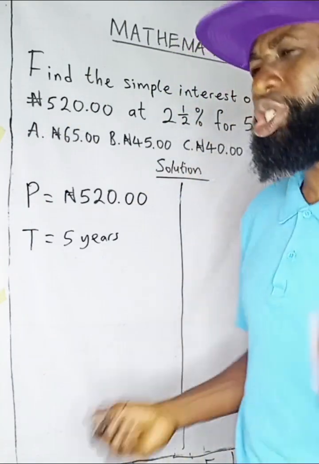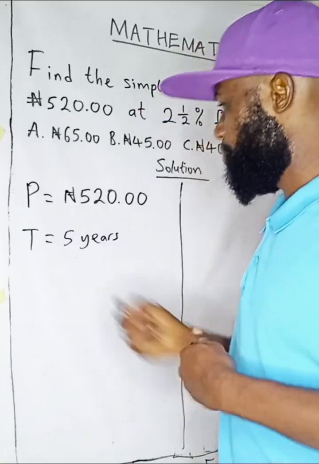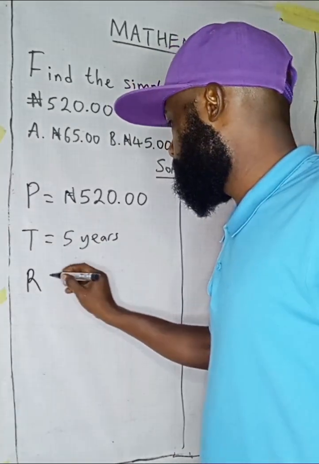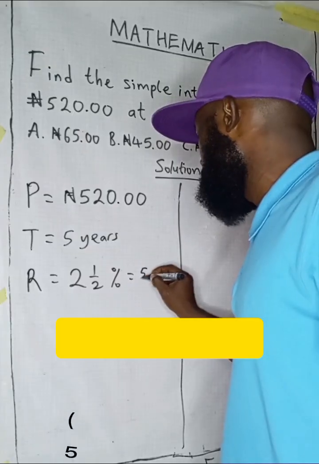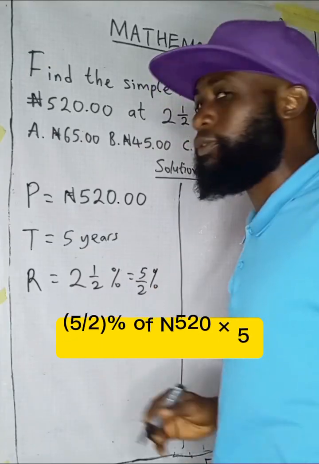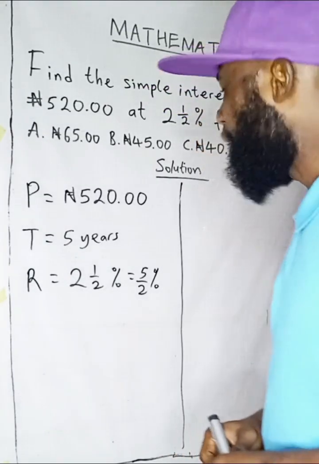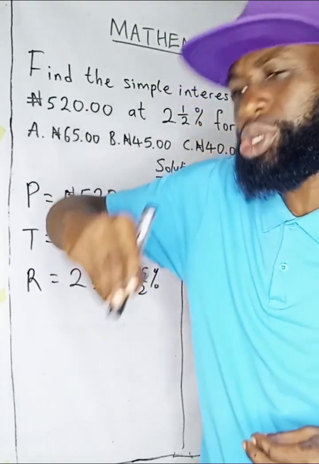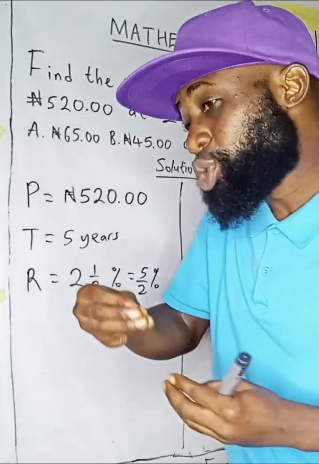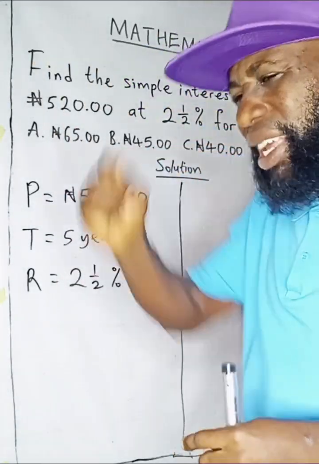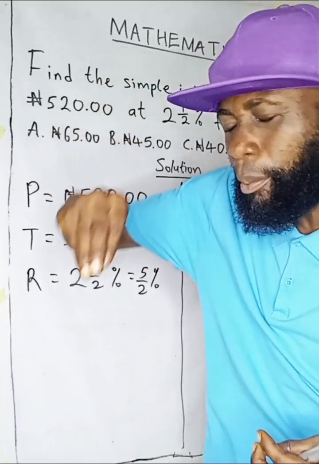Then he asked me how much interest will I pay to you? I said, do you know what? You will pay me an interest rate of 2.5%, which means 5/2% of the 520 naira I'm giving to you. So how do we find out the actual interest he is going to pay me? He will pay me 520 plus interest. So that interest, how much will it be? I only told him 2.5%, but what's the actual amount in naira?